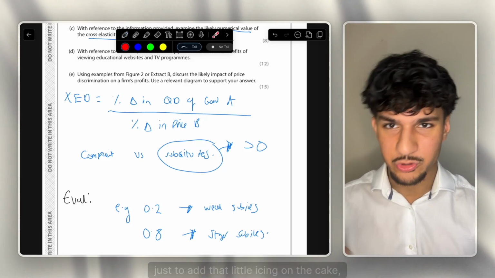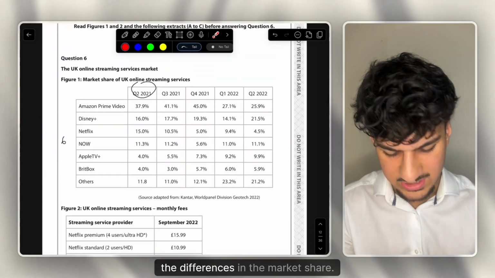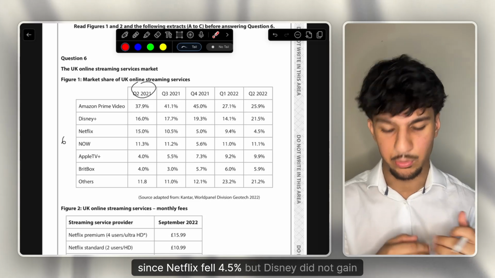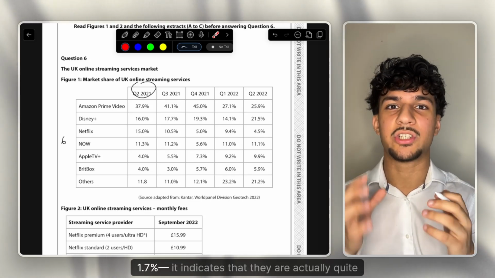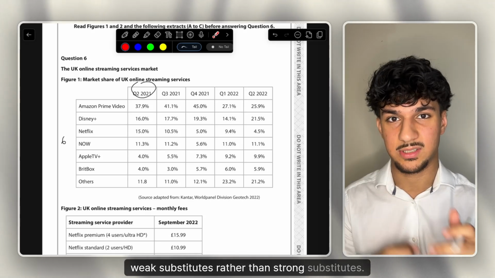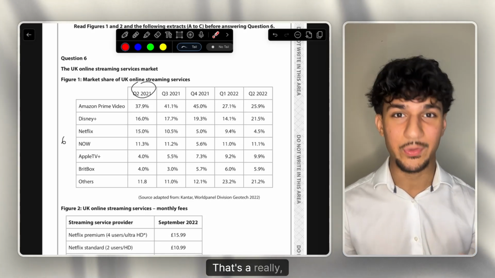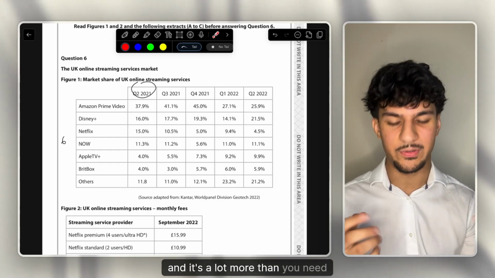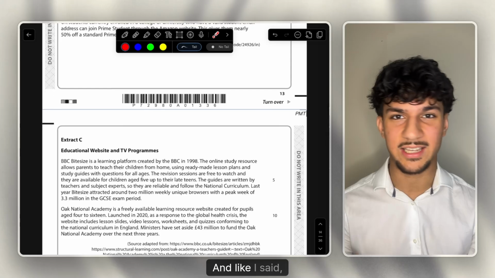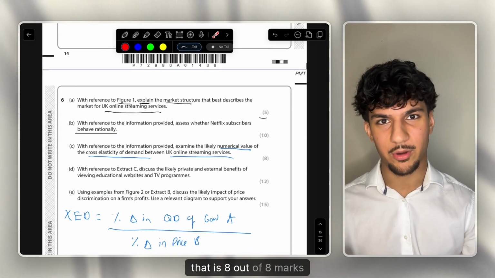And what I would actually do, just to add that little icing on the cake, is when we talked about the differences in the market share. So we said, for example here, where Netflix fell 4.5%, but Disney only gained 1.7%, it indicates that they are actually quite weak substitutes rather than strong substitutes. So it indicates a lower XCD value maybe. And that's a really, really good evaluation point. And it's a lot more than you need for 2 marks, but you can pretty much write that down in a minute as well. And like I said, strong content knowledge, knowing how to evaluate, bing bang bosh, that is 8 out of 8 marks, boxed.